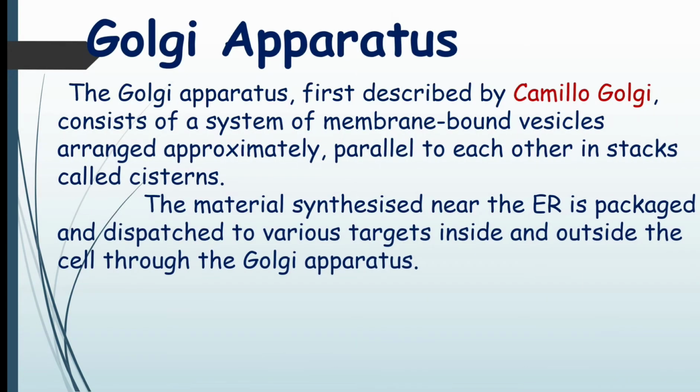Second cell organelle, Golgi apparatus. The Golgi apparatus, first described by Camillo Golgi, consists of a system of membrane-bound vesicles arranged approximately parallel to each other in stacks called cisternae. The material synthesized near the ER is packaged and dispatched to various targets inside and outside the cell through the Golgi apparatus.